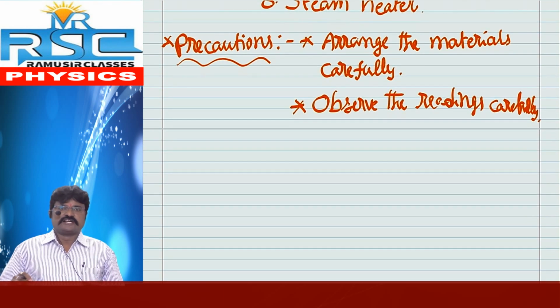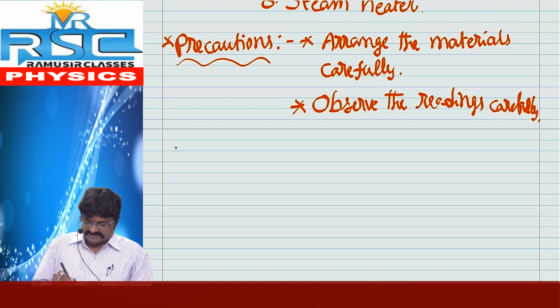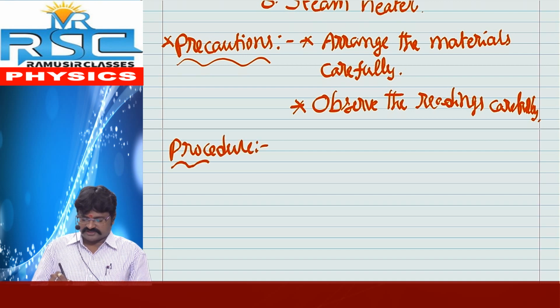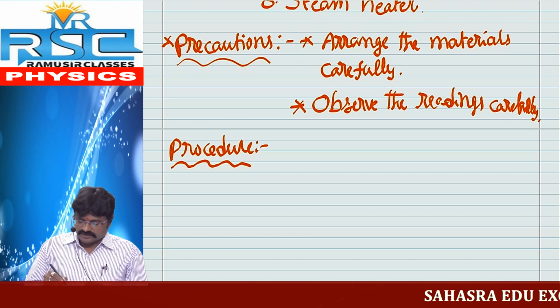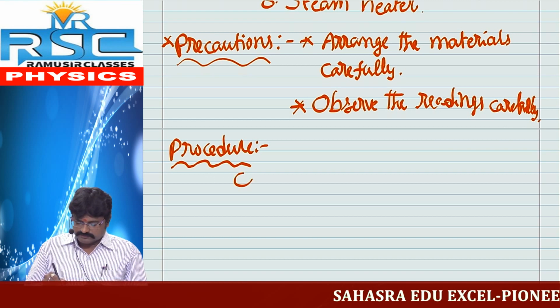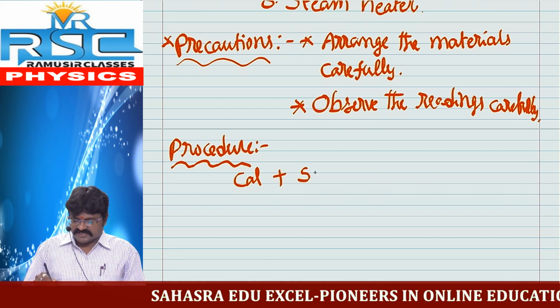After precautions, procedure. Procedure means process. What type of process is involved here? First of all, take calorimeter with stirrer.